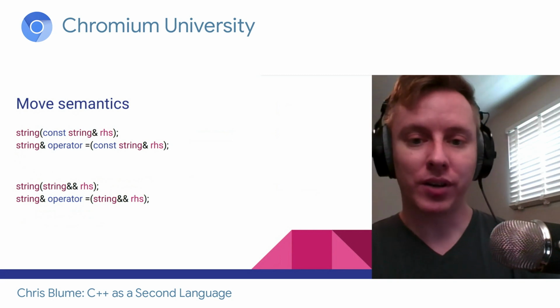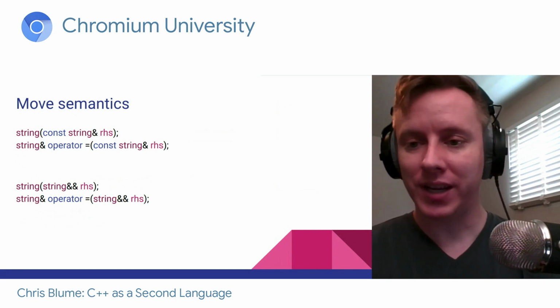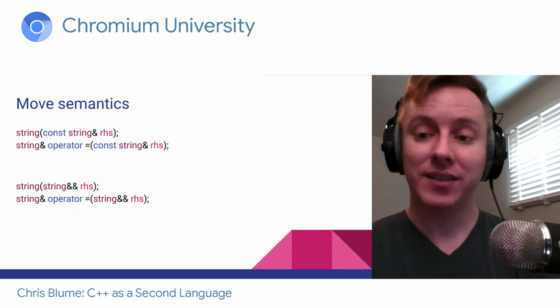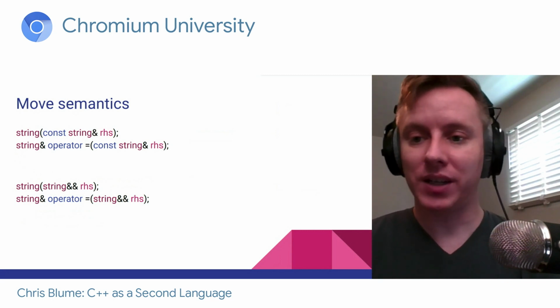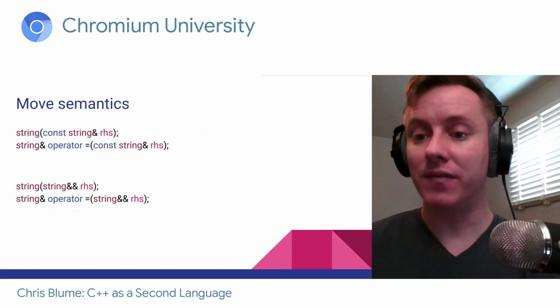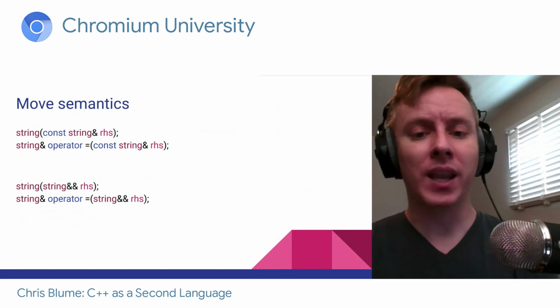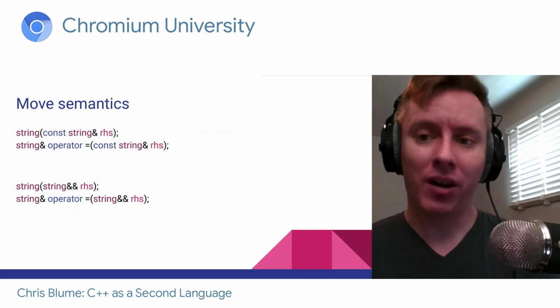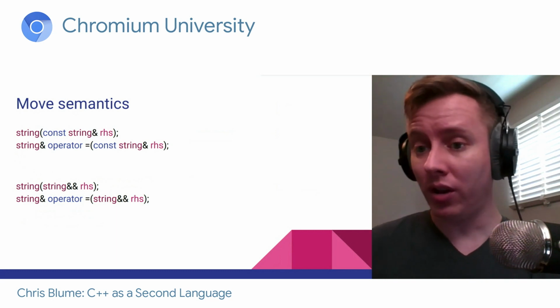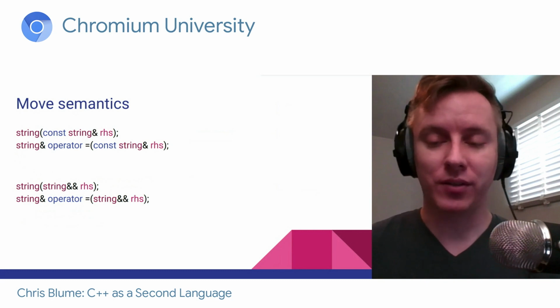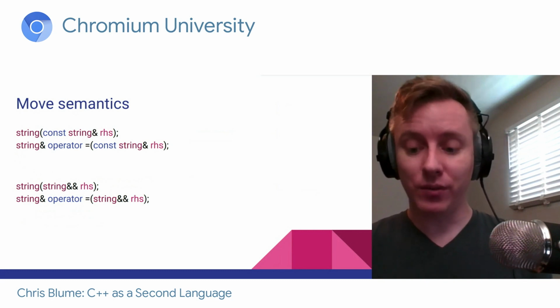And the way these work, you can see instead of a single ampersand, it's a double ampersand. That is an rvalue reference. And the rvalue reference just means it's an object that's about to be destroyed, and it's safe to steal the buffer from it. And you'll also notice it's not const. We want to set its pointer to null, so I need to be able to modify it, so it can't be const. That's all there is to it.